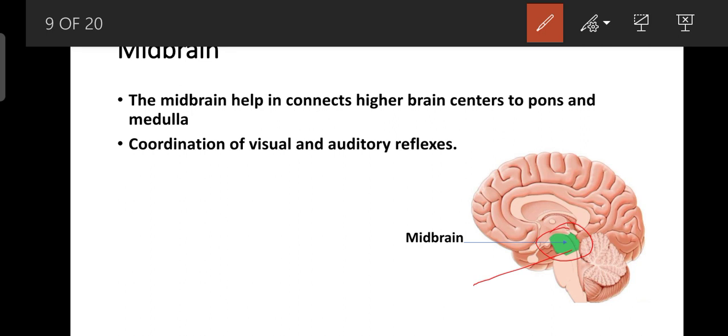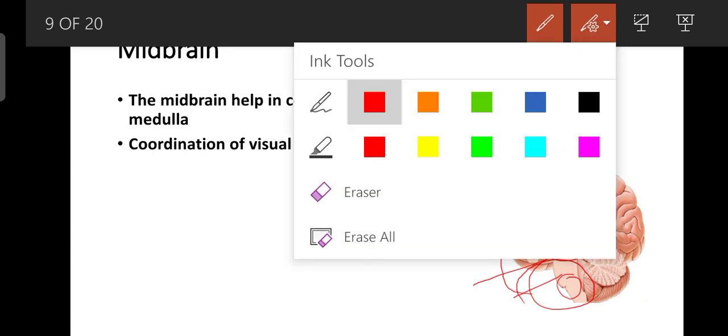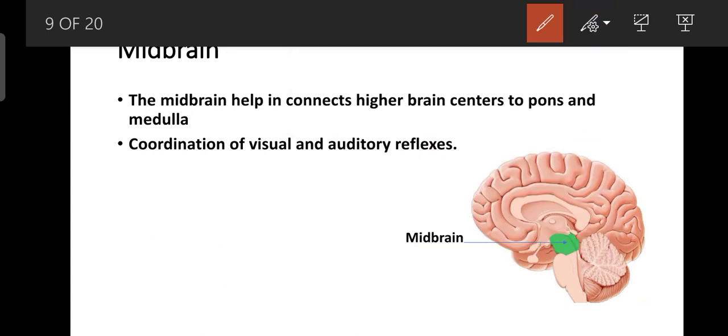It connects to the pons and medulla, which are part of the hindbrain. It interconnects the higher centers of the brain to this part of the brain, so it is very important. It acts as a bridge between the higher brain centers and the pons and medulla.